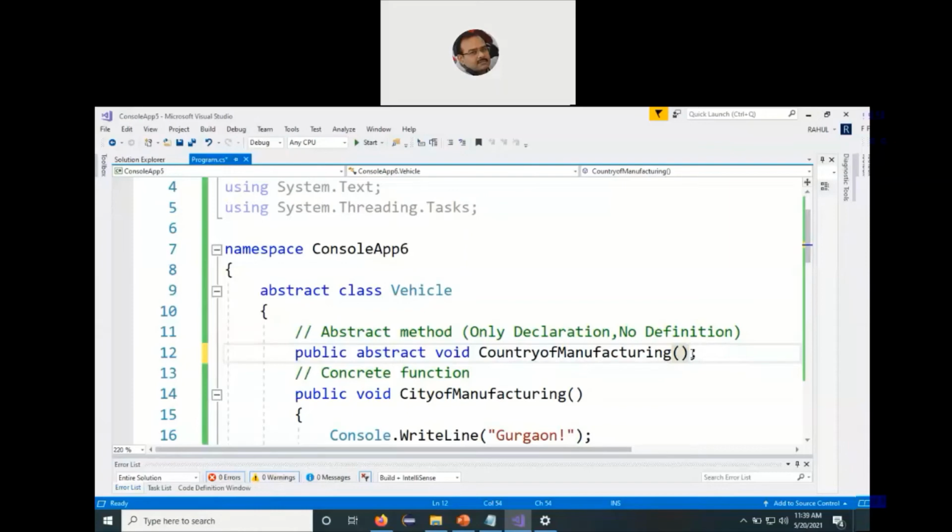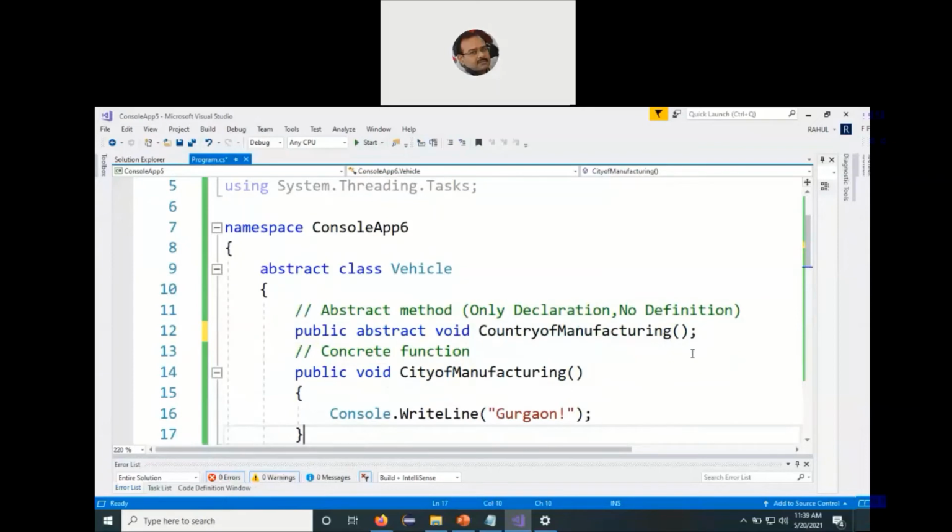Then the abstract class always has the property that it can contain abstract functions as well as concrete functions. Concrete functions, we all know, are fully defined functions. A function which has a body inside it, where code exists. Now we are not worrying about whether the code is correct or not. That we are not concerned with. Code should exist. The programmer should have written some lines of code within the opening and closing curly braces. That means the function definition exists.